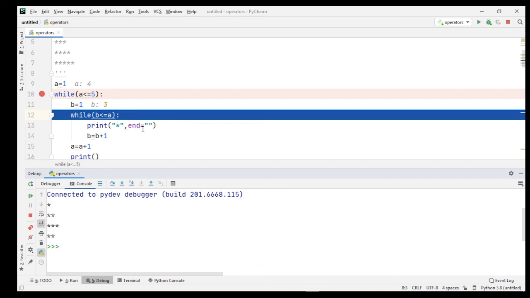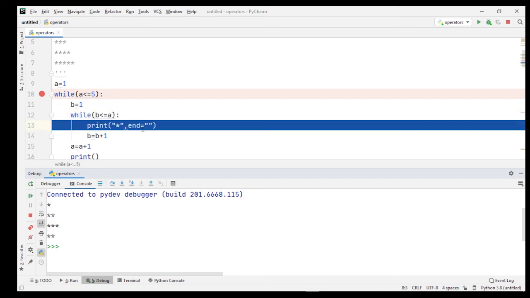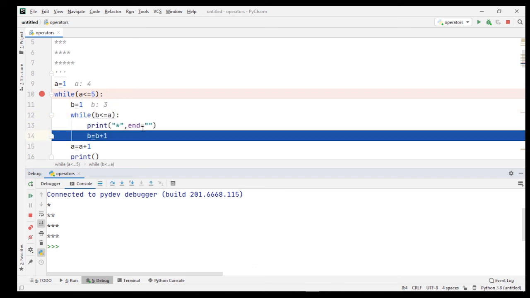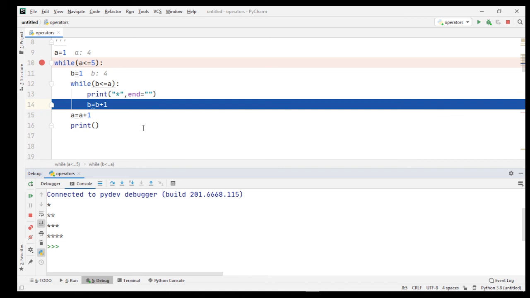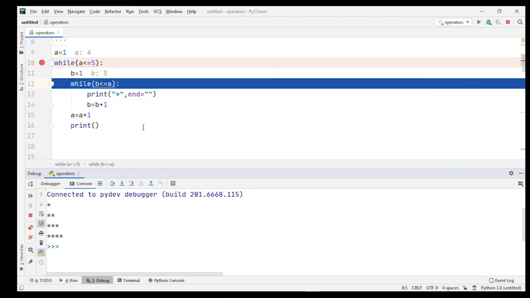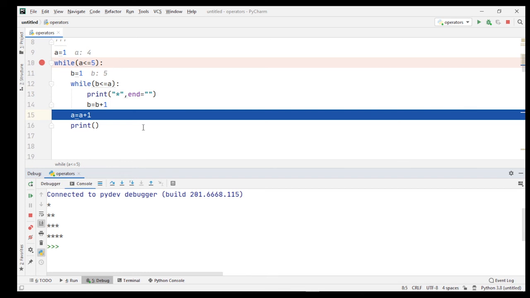Now the value of b is equal to 3, which is less than or equal to 4, again the condition is true. Third star prints on screen. Now the value of b is equal to 4, which is less than or equal to 4, the condition is true. One more star prints on screen. And now when the value of b is equal to 5, which is less than or equal to 4, the condition is false. And the controller moves out of the inner while loop.